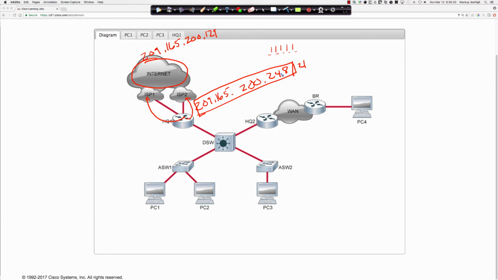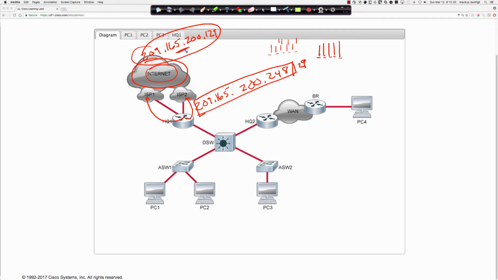And I apologize, it's not 21. I went out to 16, 17, 18, 19, 20. Yeah, it is a 21. But we are 24, 25, 26, 27, 28, 29. Let's make sure that's correct. 248/29, because if it's 248, again, it's 128, 192, 224, 240, 248. So 24, 25, 26, 27, 28, 29. All right, we're good. /29. Sorry about that. I was looking at it backwards. So that's the network space that we have, right? We've got 6 usable IPs, and we're basically blocking that space from being advertised, which means it's never going to get picked up out here in the internet cloud.